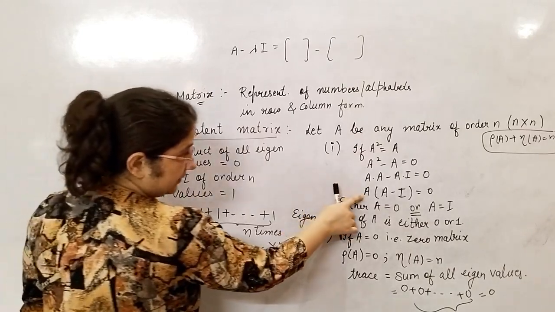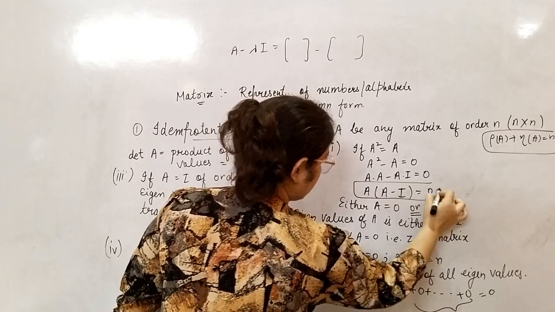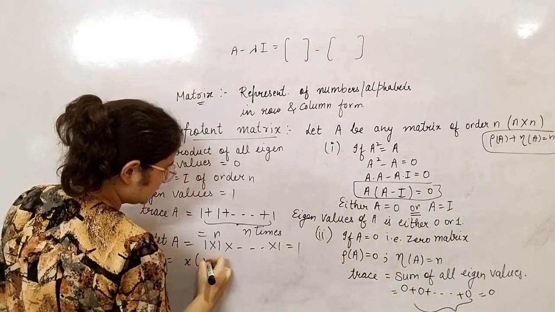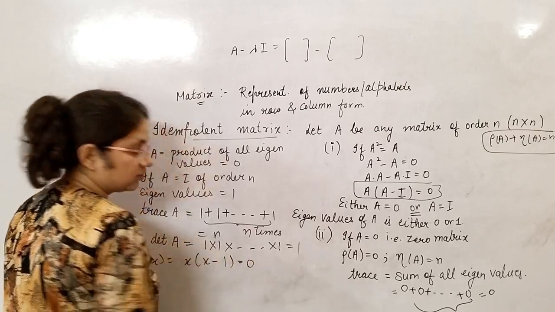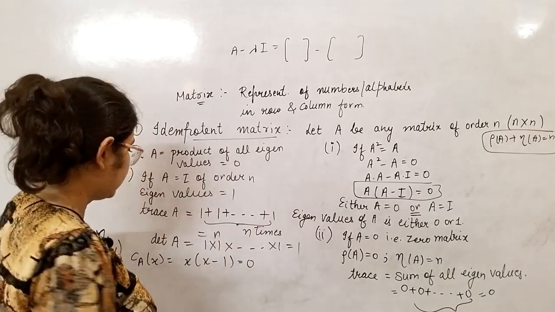So here if A is this, your characteristic polynomial will be x minus identity 1 equal to 0. This is your characteristic polynomial.